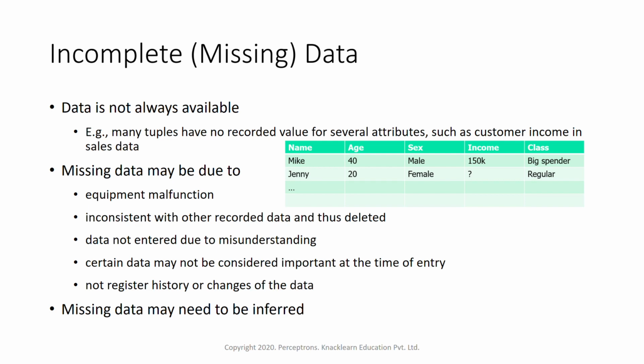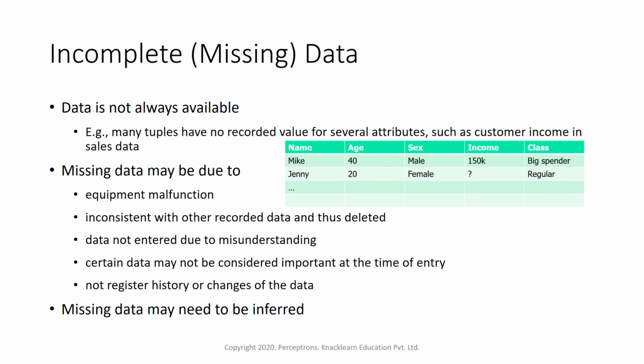Like here, if you see customer income in sales data, suppose we have sales data and here the income of that customer is missing. If you look at this data, we have the income for Mike, but Jenny's income is missing. So sometimes this is what happens, a few of the data might not be available to us. So we have to figure out what this income for Jenny might be. Suppose income is an important field and we have to analyze this income, and Jenny's income is missing. So what do we do about it?